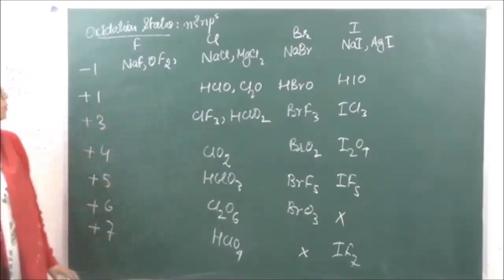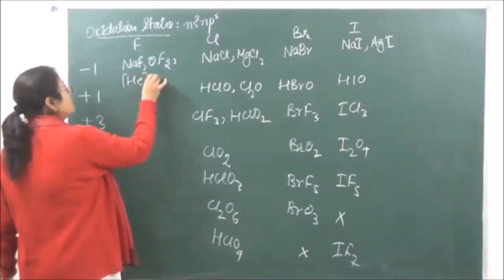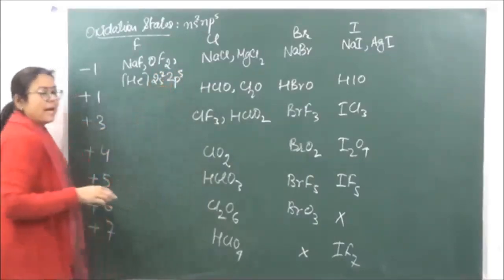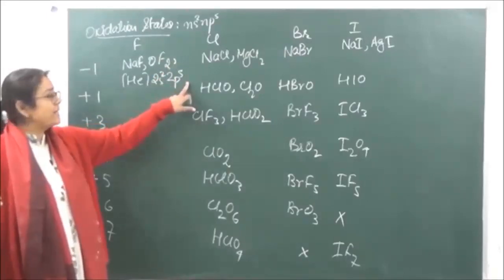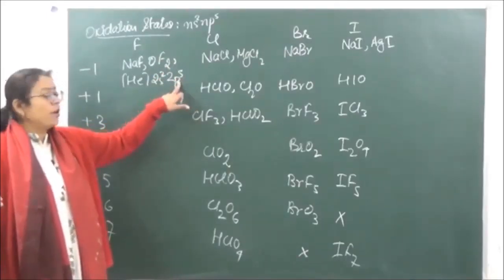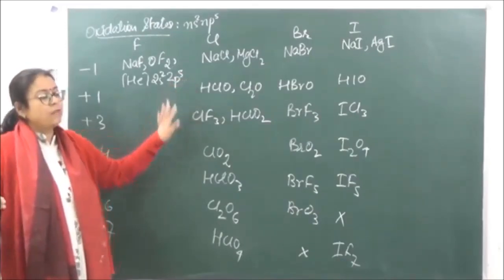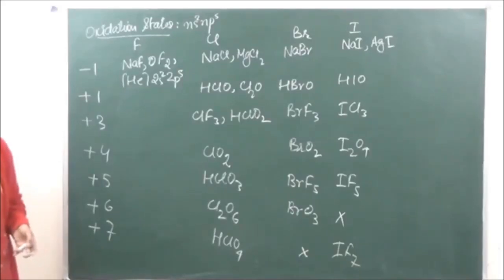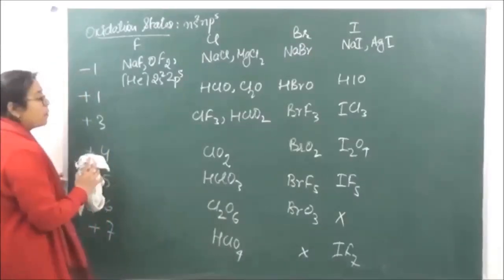When you're looking at the electronic configuration over here, this electronic configuration is helium 2s2 2p5. n=2 does not have any d orbitals, so the electron from p cannot get excited to a higher energy level. Therefore, it will not show higher oxidation state. Is it clear? Then the next property which we are going to do, that is reduction potentials and oxidizing nature. Very important.